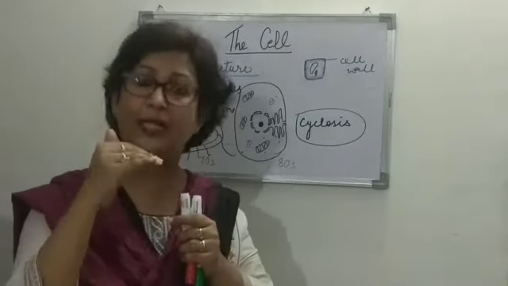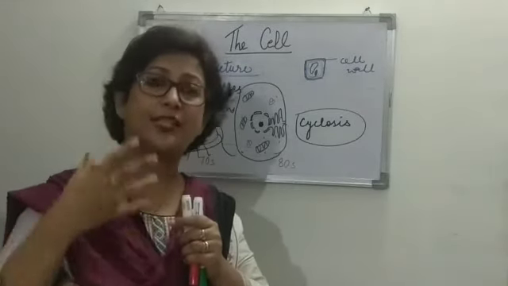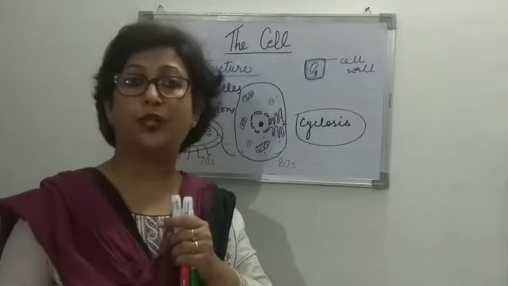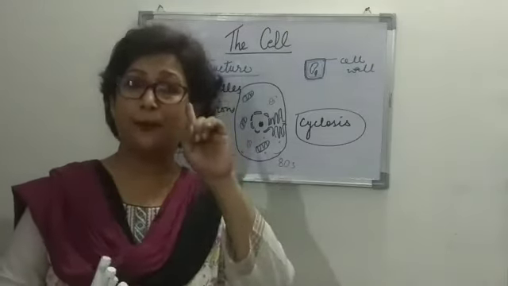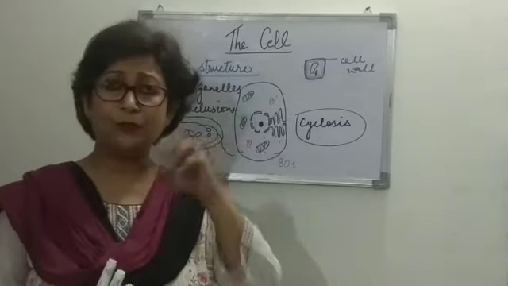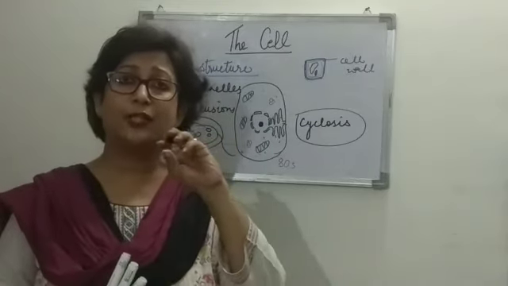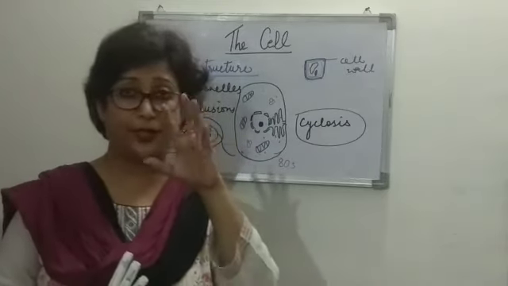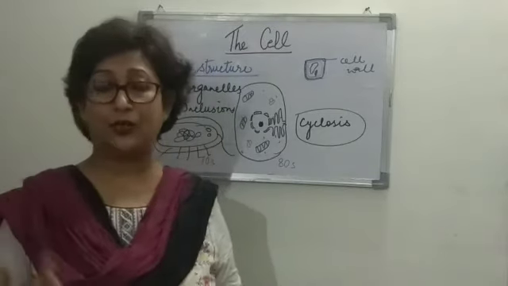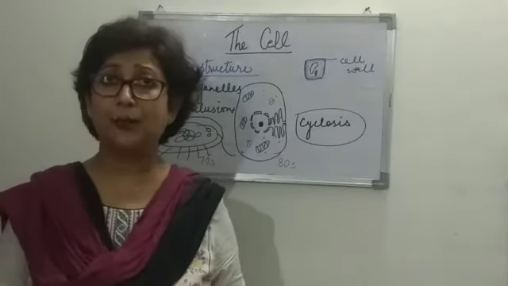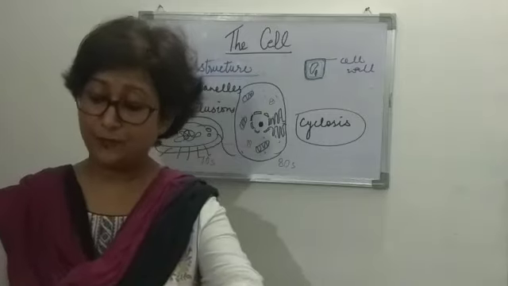That is why they are double membranous, or we say membrane-bound organelles. In prokaryotic cells, just one single membrane is present, so the organelles do not have an additional membrane. They are single membrane, whereas in eukaryotes the organelles are membrane bound, right?